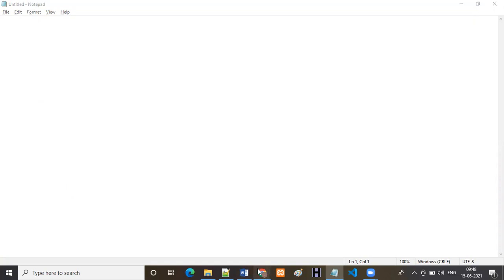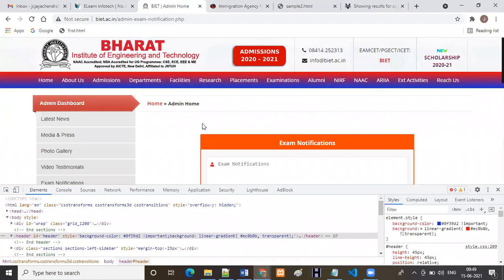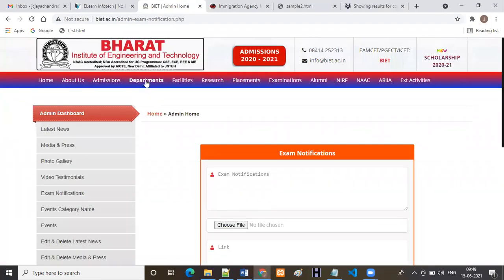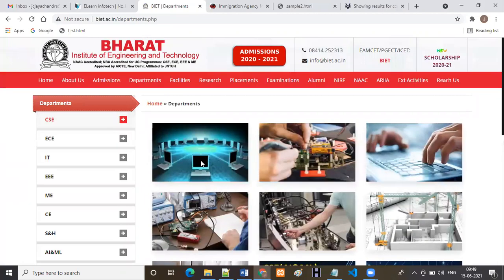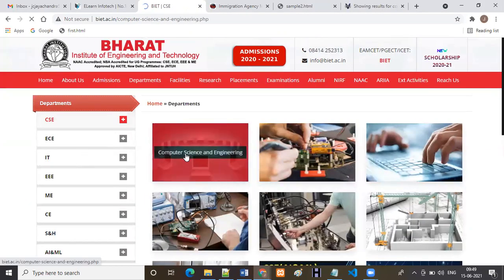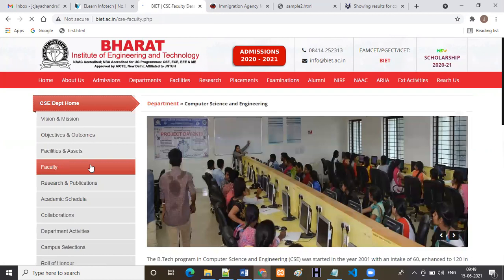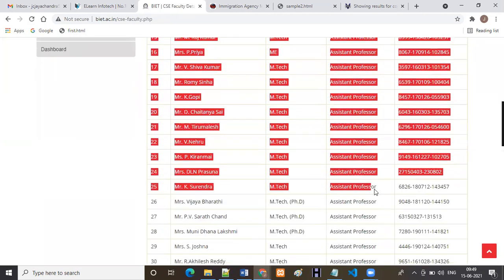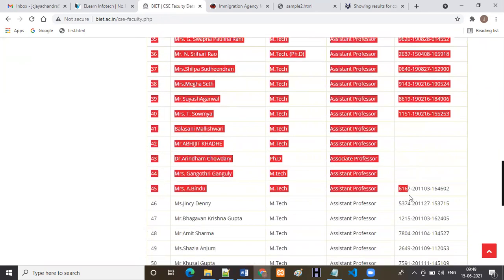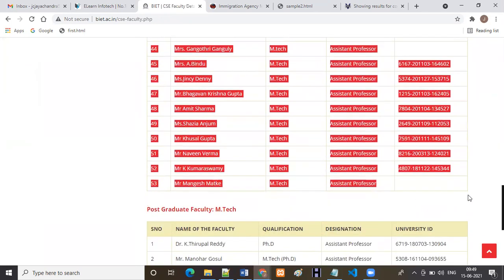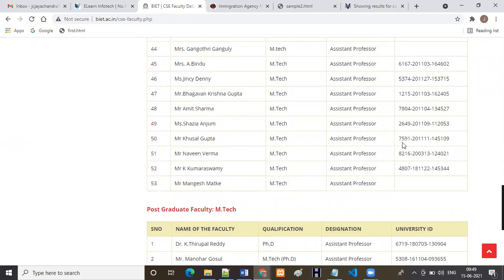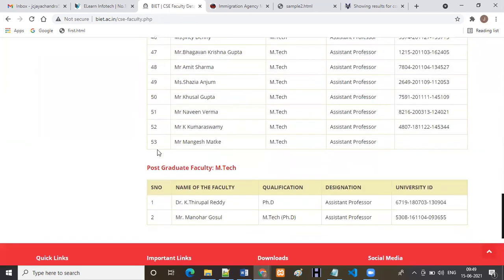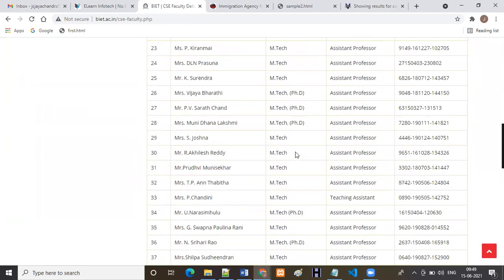Now I'm going to auto generate some code, just observe here. Here I have the departments. In the departments, I'm going to open CSC. In the CSC, I have some tables. This is the faculty table. We are getting this entire data from the client only. Now my requirement is I'm not going to write everything manually. Why? Because here we have 53 rows, so it will take some time.